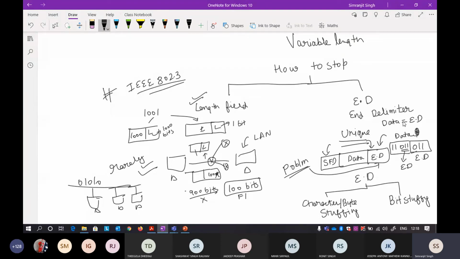How do you know that this is the end of the frame delimiter? The receiver will think that the end of the frame delimiter is 0 1 1. That is a unique pattern, and that unique pattern is also a part of the data.